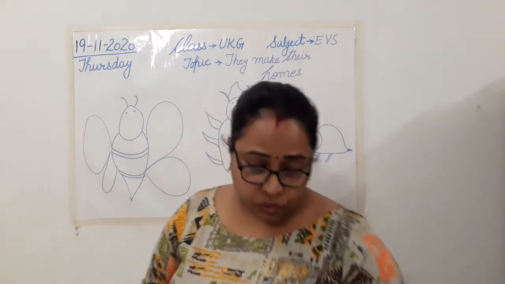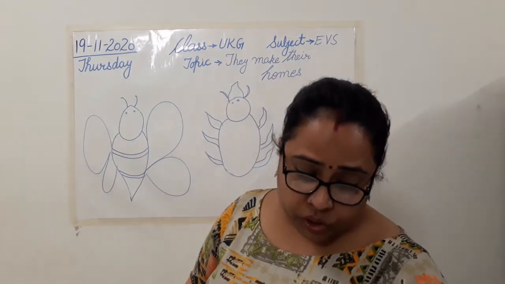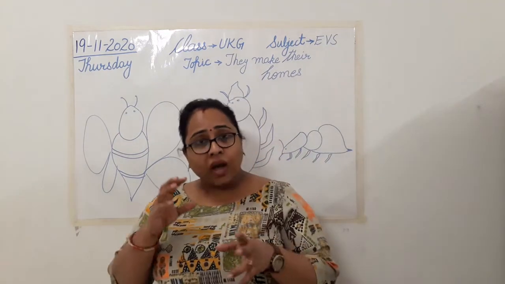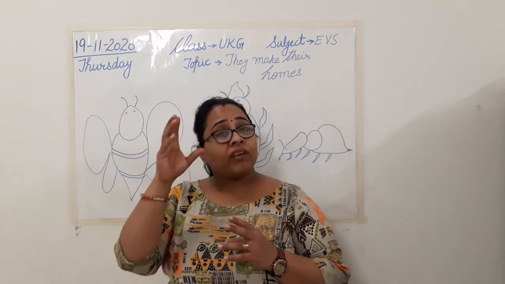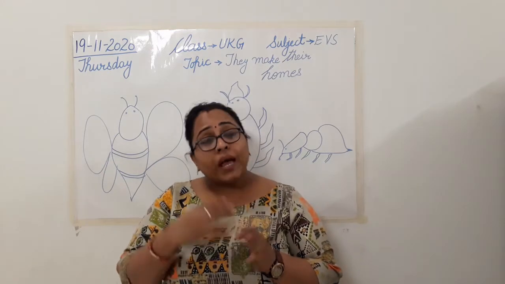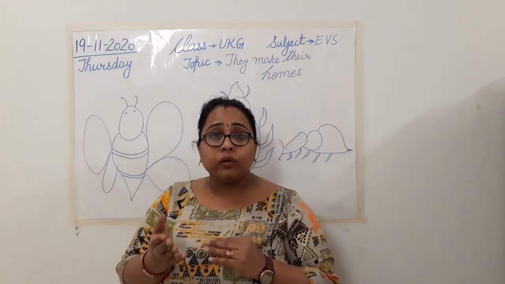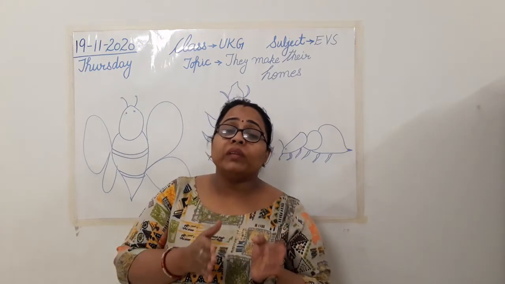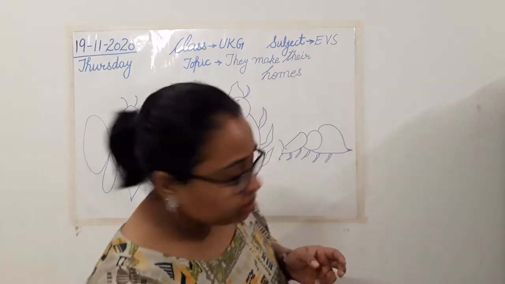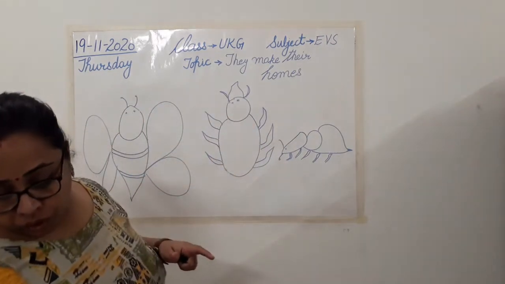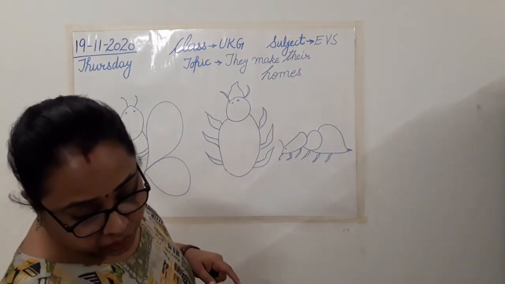Now what are we going to do today? Today we are going to match a few animals with their homes. We are going to identify the animals and simultaneously ma'am is going to tell you what type of home they live in, like कि उनका घर दिखने में कैसा होता है. Clear? So for this, open your book on page number 39.